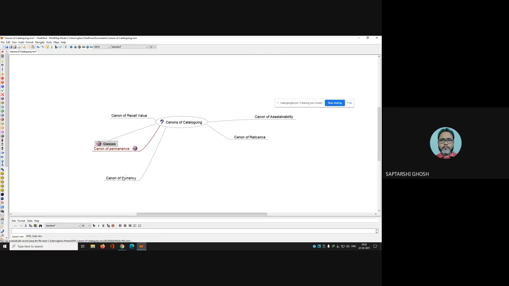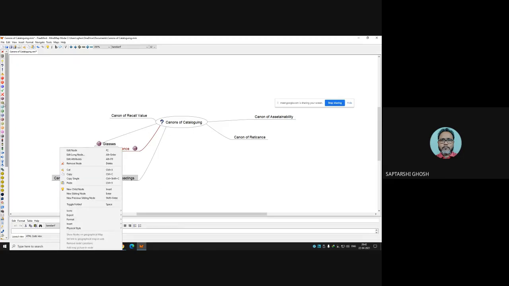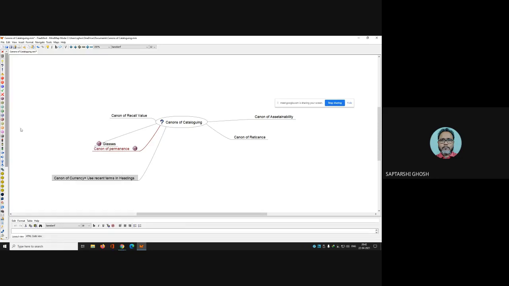But canon of currency is saying you use recent terms in headings. Okay, now this is 2.